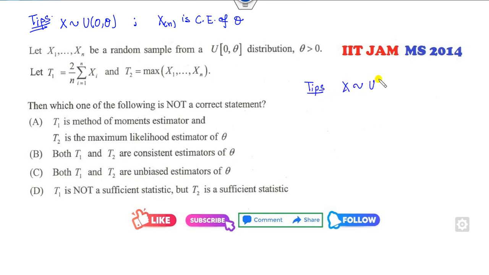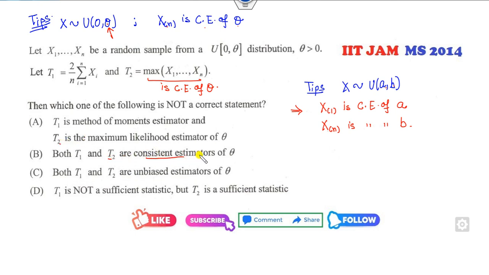Whenever x follows uniform distribution of A comma B, then x1, the minimum of the ordered statistics, is the consistent estimator of this A. Xn is the consistent estimator of the upper limit B. So in this case, the upper limit is theta, so xn is the consistent estimator of theta. Xn means the maximum, so this is my consistent estimator of theta. So T2 is the consistent estimator of theta, that's fine.